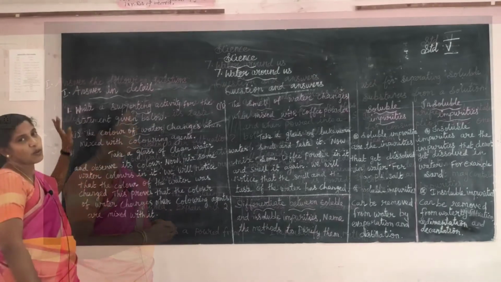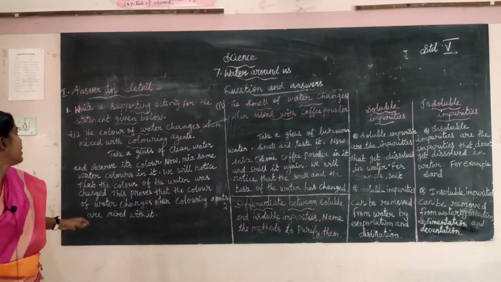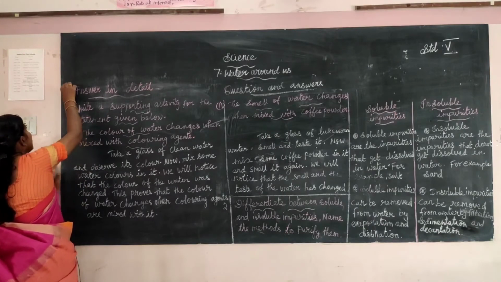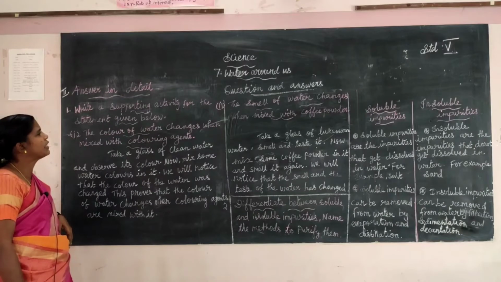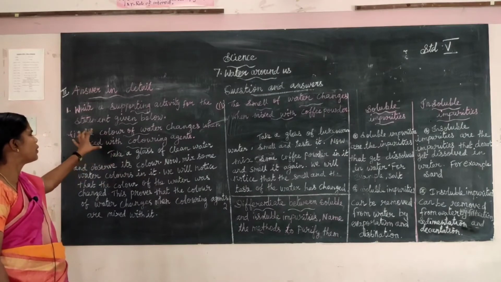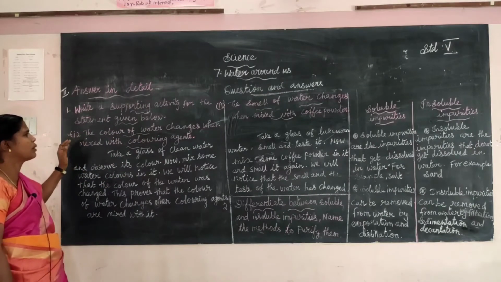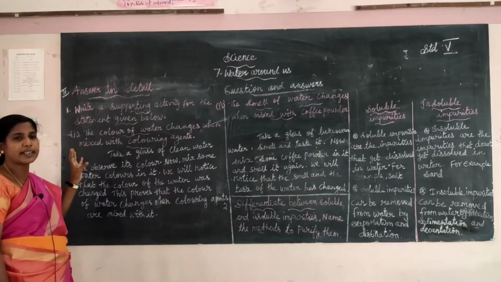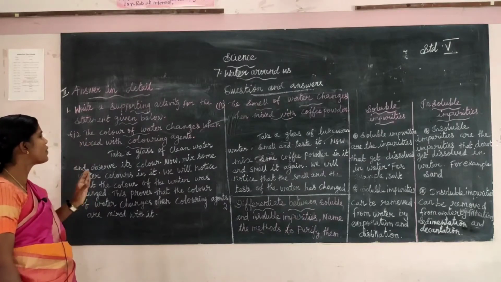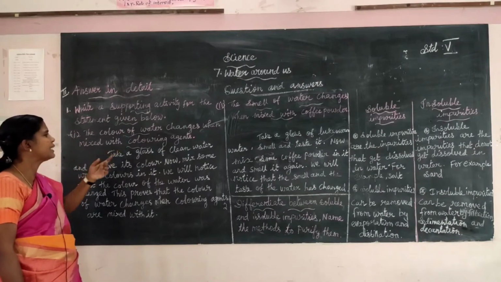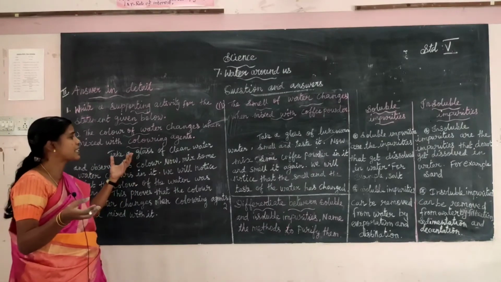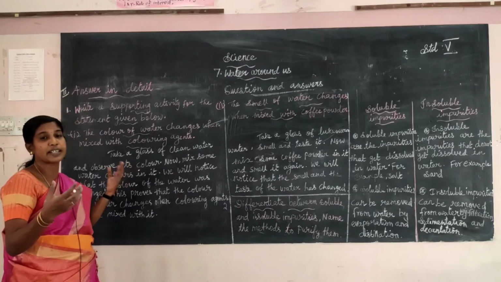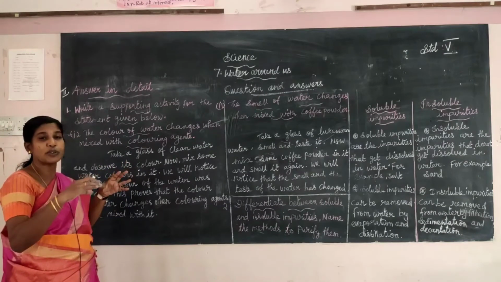Okay, children, next one, answer in detail. Second Roman letter: write a supporting activity for the statement given below. One activity, a supporting activity. A statement has been given, and you have to write the answer. The color of the water changes when mixed with a coloring agent. Any other water has no color. When you add any other substance, like a coloring agent, the water changes color.